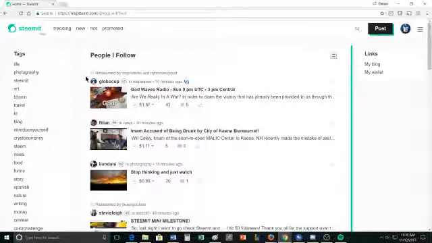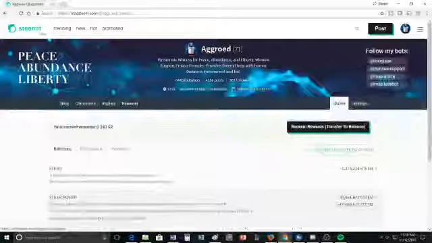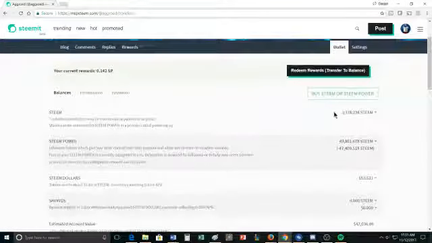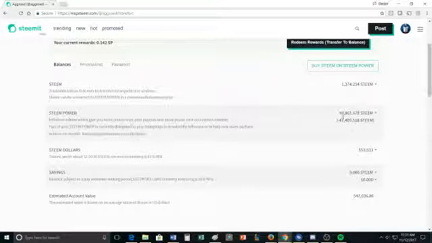The primary cryptocurrency, there's actually three on the platform. There's something called Steem Power, there's something called Steem, and there's something called SBD. So to talk about those, let's dive over to my wallet. I click on my face icon over here, I dive down to my wallet, and you can see that I have 1,374 Steem in here. I'm just about to hit 50,000 Steem Power. I have 53 Steem Dollars, and the total account value for this is $47,000.